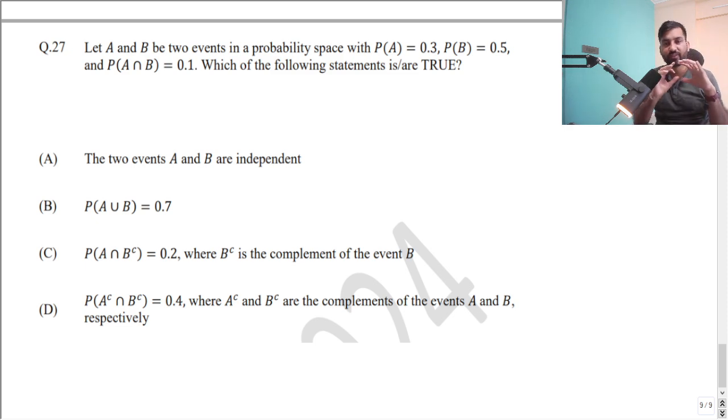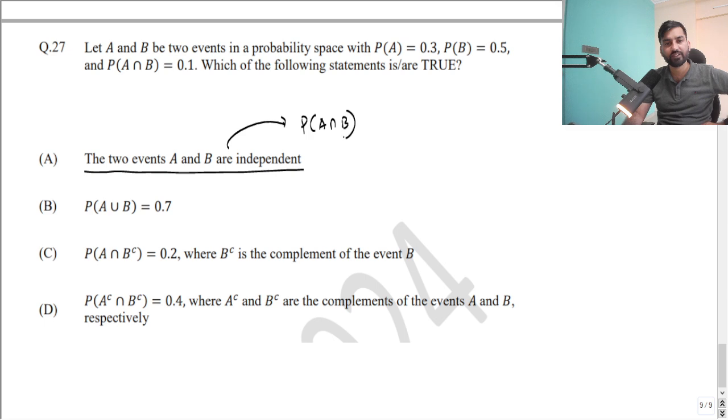Whenever you solve a probability question, try to understand using a tree diagram. But before drawing the tree diagram, you should be able to eliminate options. In option A, they are asking whether the two events A and B are independent, which means they are asking you to find pairwise independence. When can you say two events are independent? If probability of A and B is equal to the product of the probabilities. If they are independent, you can multiply these two probabilities. So this is given as 0.1, and this is 0.3 into 0.5, but they are not the same. So this option is eliminated.